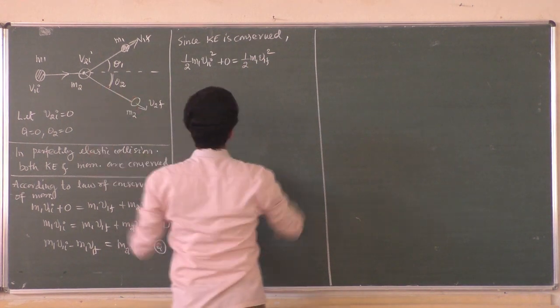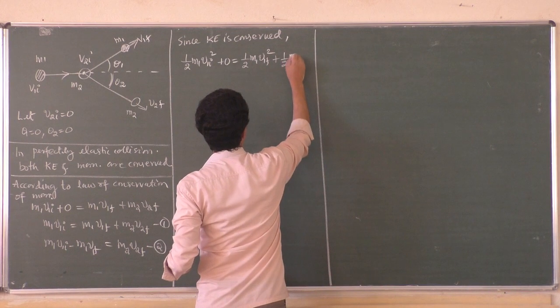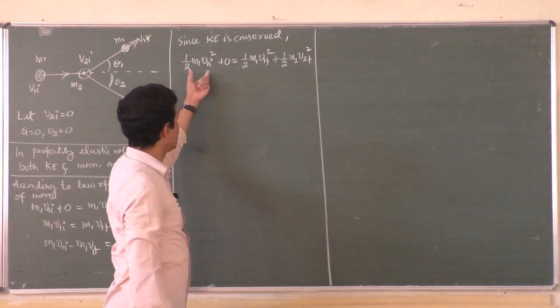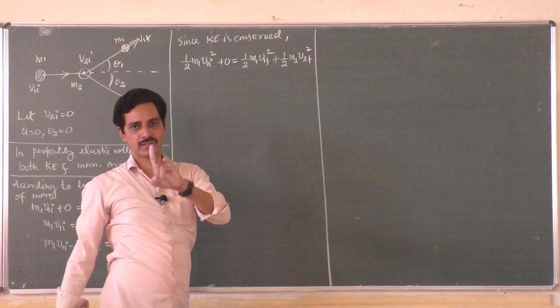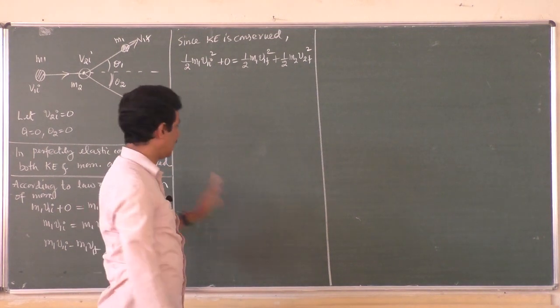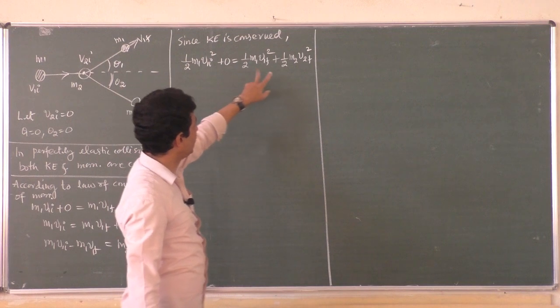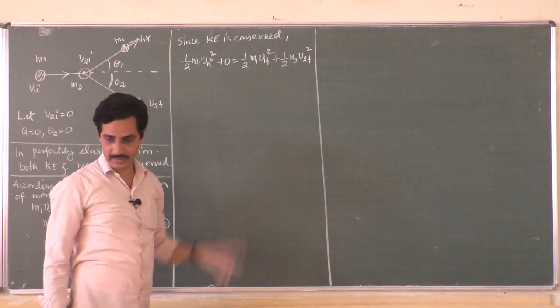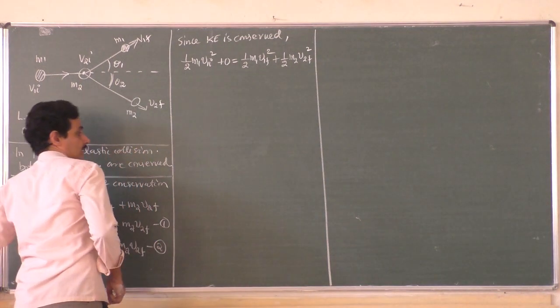It is different from this one because they are not having common velocities, half m2 v2f square. Hope you have followed. Total kinetic energy before collision is only for the first object. The second object is assumed to be at rest. And then the final velocities we know, v1f and v2f. So this is the total kinetic energy after collision.